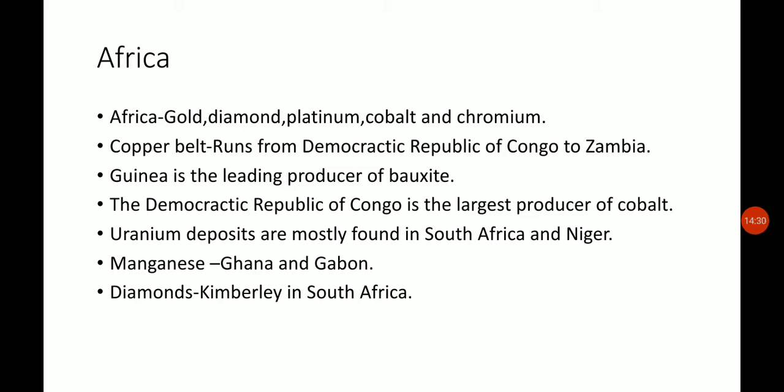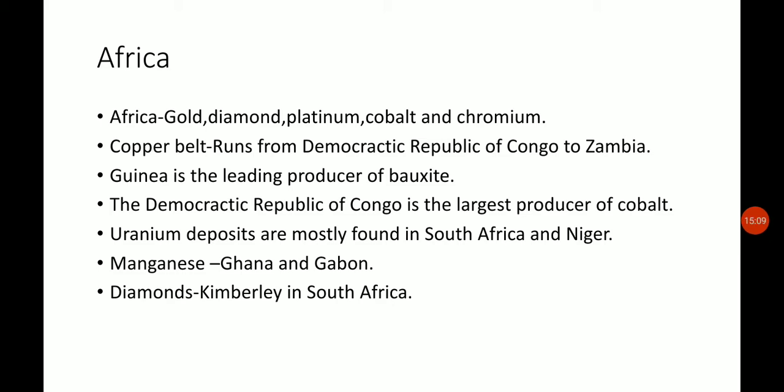They are considered poor even now, but now they are changing; they are using the materials for their benefit and for developing their country. So in Africa the minerals which are found are gold, diamond, platinum, cobalt and chromium. And the copper belt which is found in Africa, that region is from the Democratic Republic of Congo to Zambia. That means these regions are rich in copper, with a higher concentration of copper in that region.